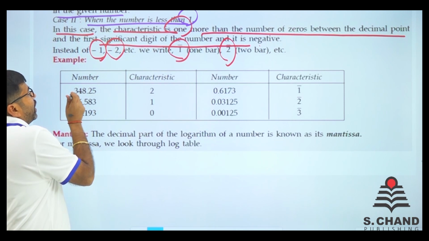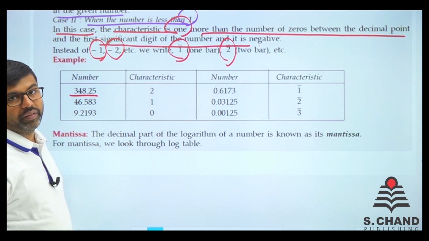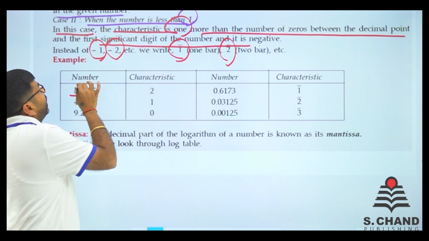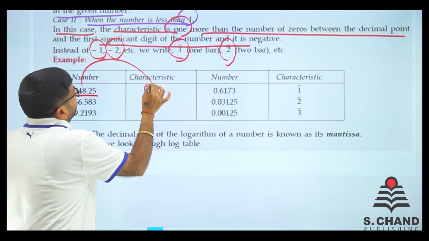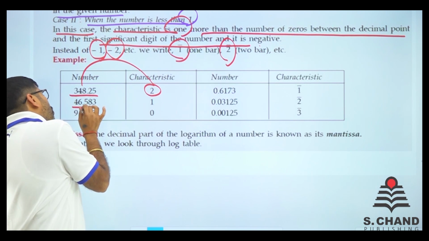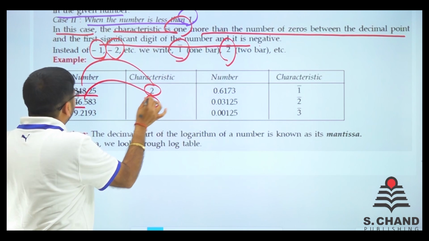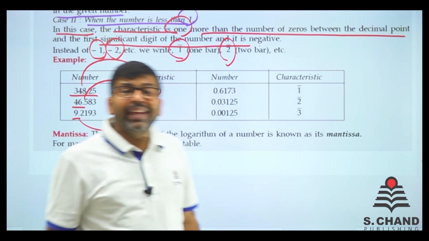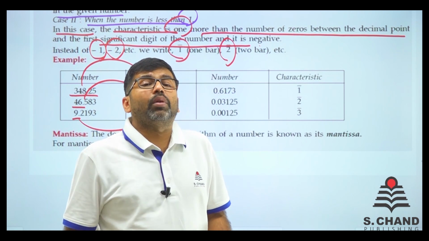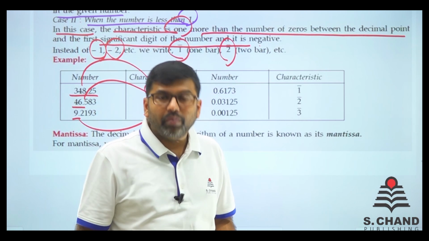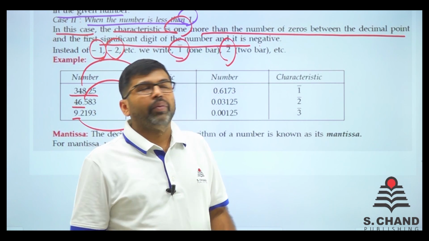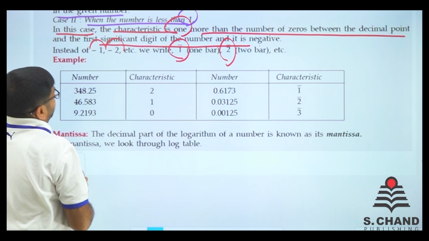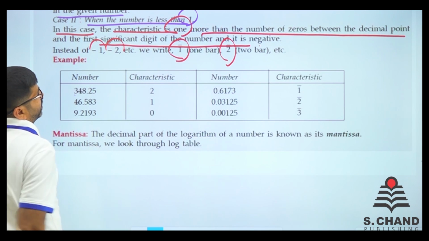See, the number is 348.25, so it is more than 1. There are 3 digits. If there are 3 digits, the characteristics is 2. If there are 2 digits, the characteristics is 1. If there is 1 digit, the characteristics is 0. So any number which is greater than 1, the characteristics is 1 less than the number of digits.